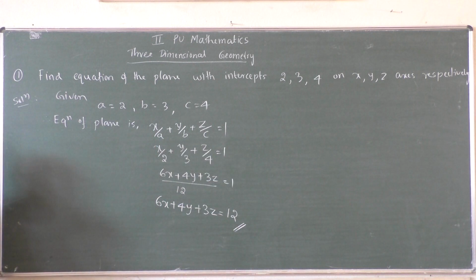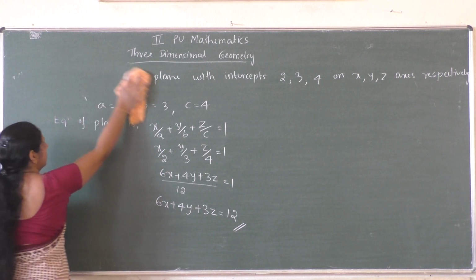So 6x plus 4y plus 3z equal to 12 will be the equation of the plane with the intercepts 2, 3, 4. Next question.